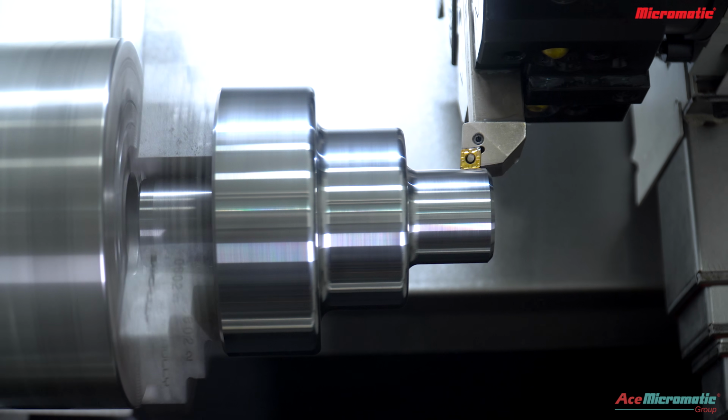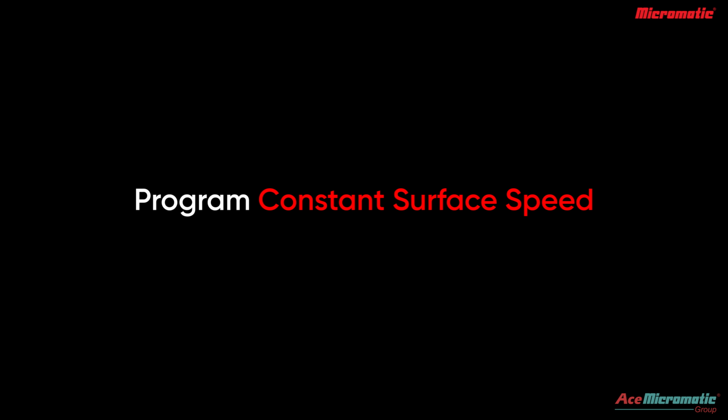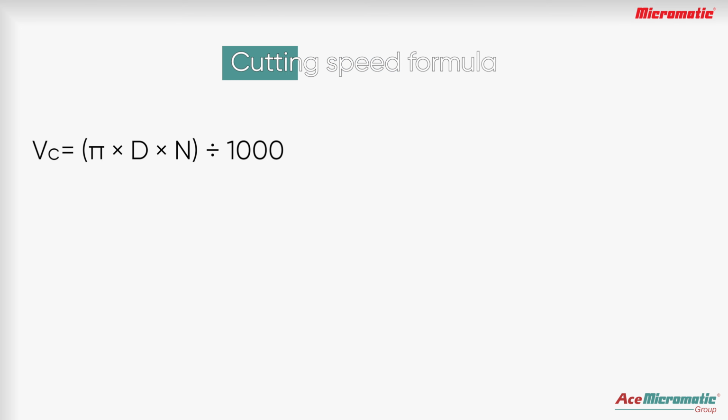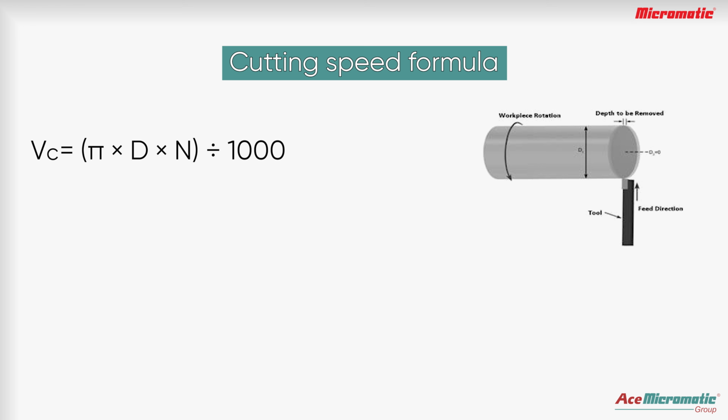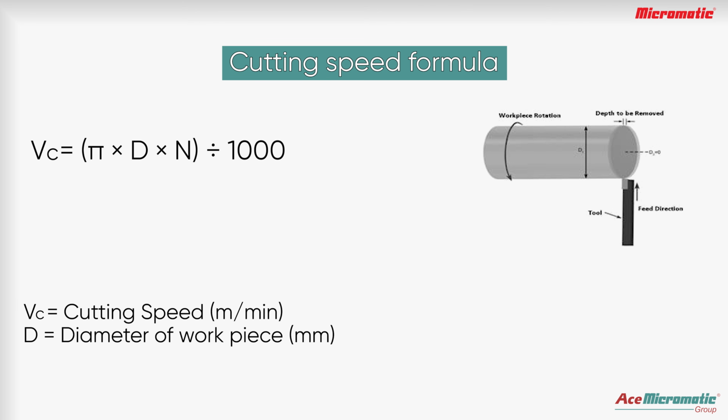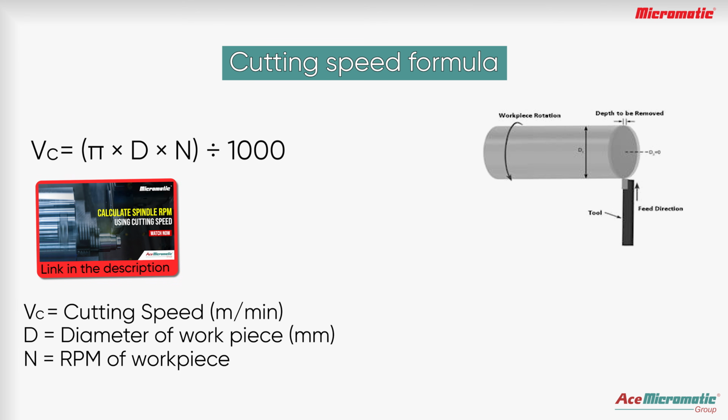In this video, we will explain how to program constant surface speed in a CNC turning machine. Here is the formula to calculate cutting speed. VC is equal to pi into D into N, divided by 1000, where VC is cutting speed, D is diameter of the workpiece, and N is spindle RPM. Check the video link in the description to see the full derivation of the formula.